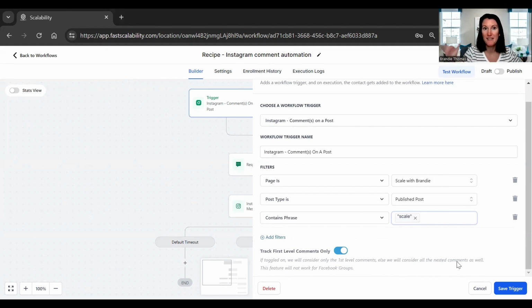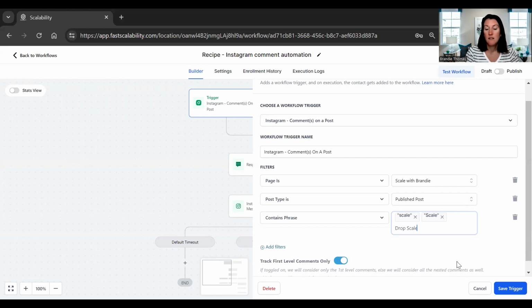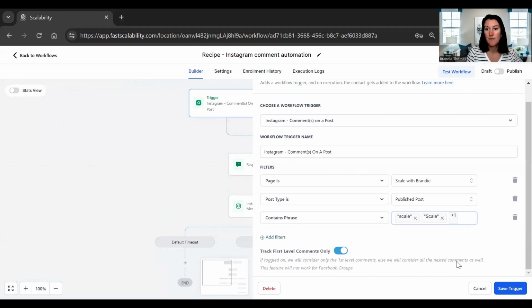If it says scale in my post, I don't necessarily need that post to be in there, but I want it to have the quotation marks because I'm going to do scale. And so I'm going to actually do one that's lowercase and one that's uppercase, just in case for whatever reason I don't capitalize it. You can say, do like DM or drop scale below. So you can do phrases like that too. So basically any of my posts that have these phrases in them, it's going to trigger this workflow.